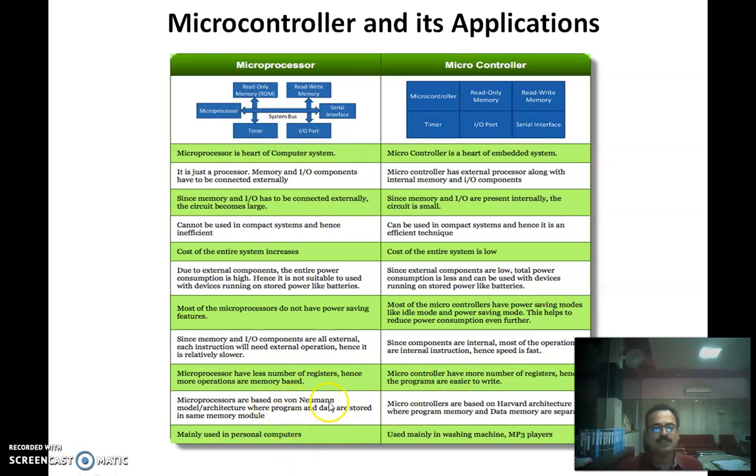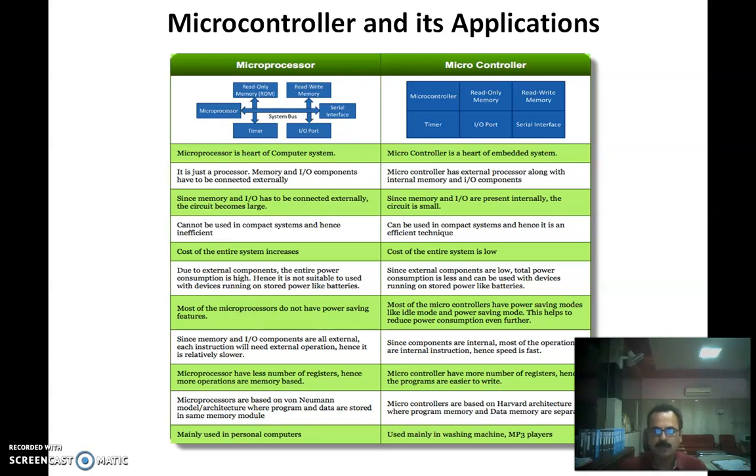Microprocessors are based on the Von Neumann model, that is the Von Neumann architecture, where program and data are stored in the same memory. Whereas, the most important difference, microcontrollers are based on Harvard architecture, where program memory and data memory are separate. We have to study in detail what exactly the Von Neumann and Harvard architectures are. In Von Neumann, the same memory is used for storing program and data, whereas in Harvard architecture, different program memory and data memory are available.